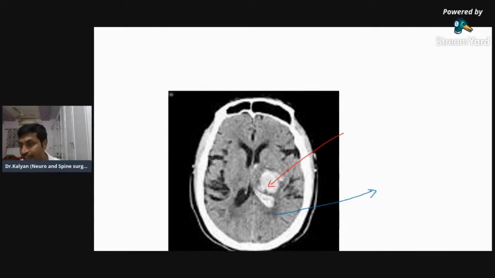There is something surrounding the blood. What is it? Right, blue is edema. That is the vasogenic edema surrounding the blood.